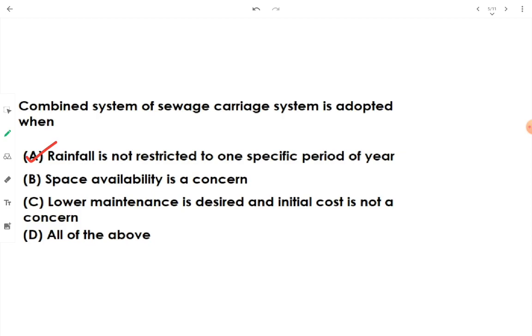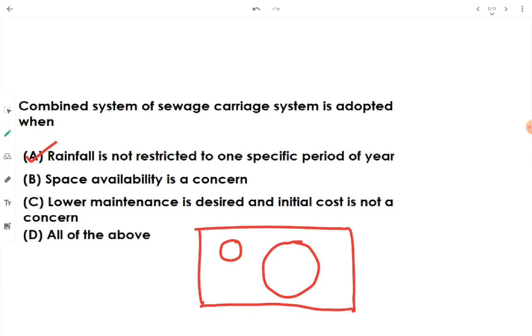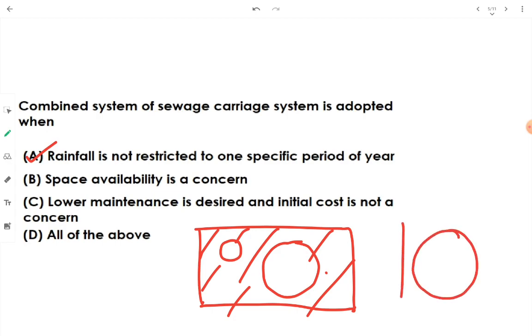Then space availability is constant. See, when we are going for separate sewer, one sewer will be for dry weather flow and another sewer will be for the storm water. Now it will be taking up this much space. Okay, considering clearance to be kept and all the aspects for maintenance, inspection and for other appurtenances, this much of required cross section, this much of required volume will be required. Now when we are talking about a combined system, there will be only one sewer which will be taking up less space and less volume, so the space availability concern will be less. Okay, therefore option B is right.